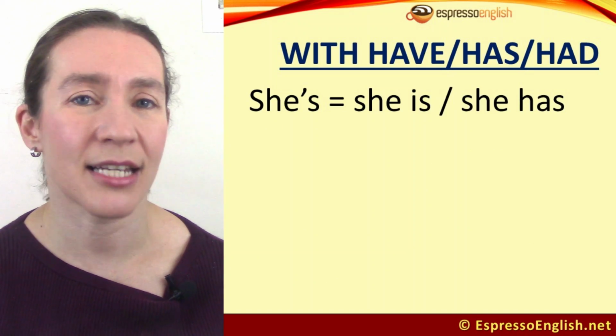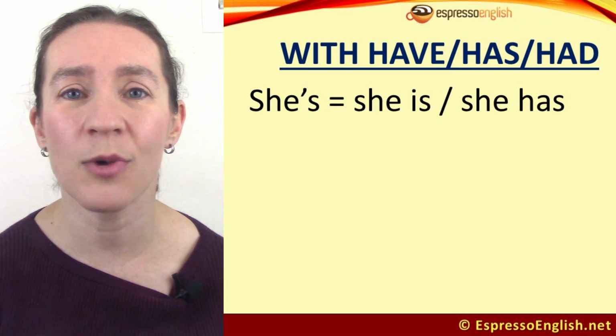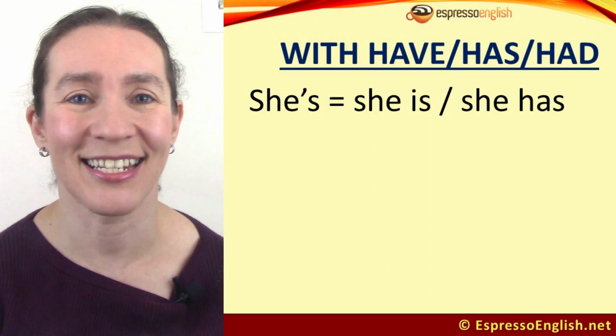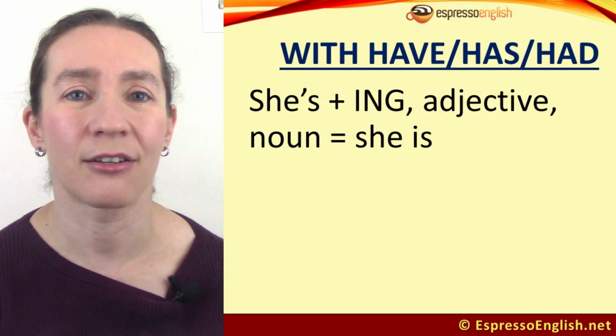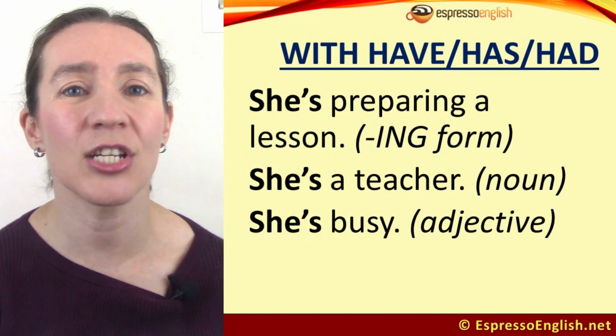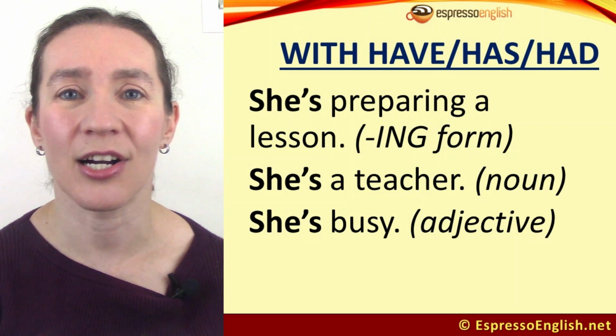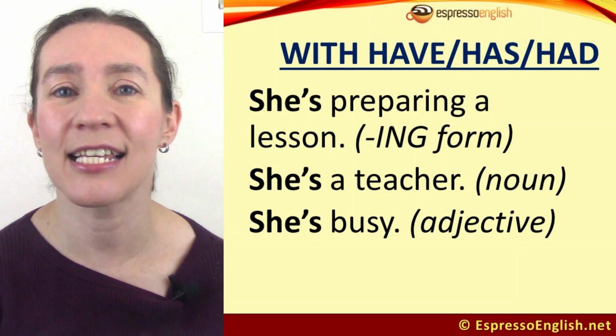You might notice that she's could be she is or she has. How can you know which one? We look at the whole sentence. If it's followed by an ing verb or by an adjective or noun, that means she is. She's preparing a lesson means she is preparing. She's a teacher means she is a teacher. She's busy means she is busy.